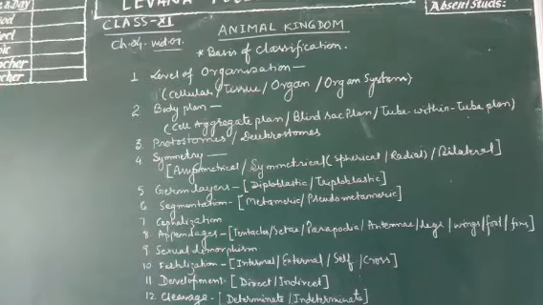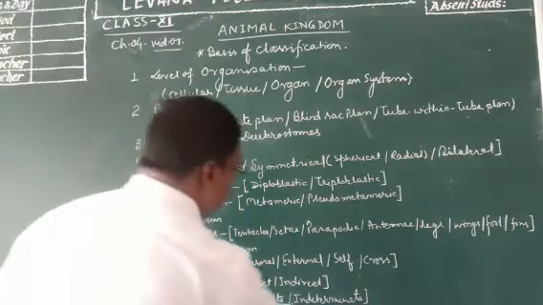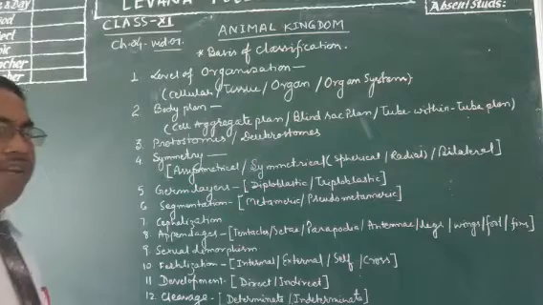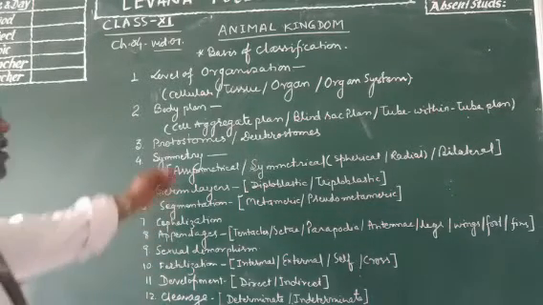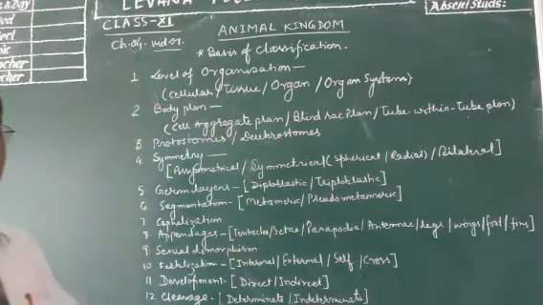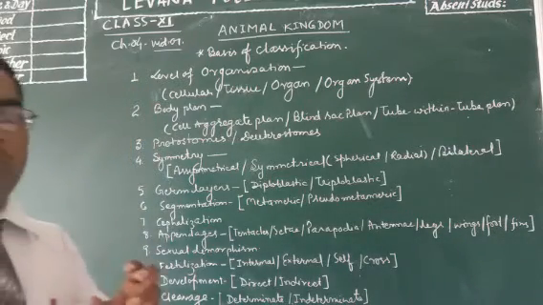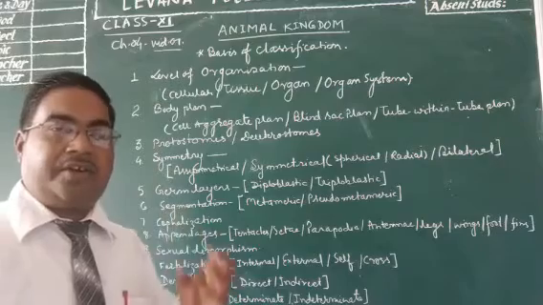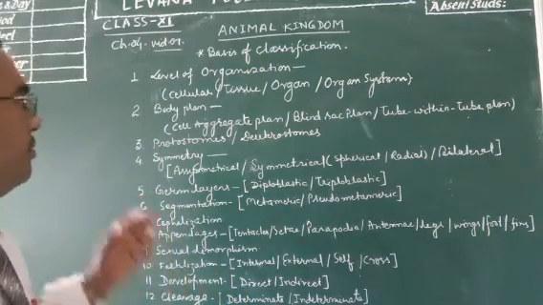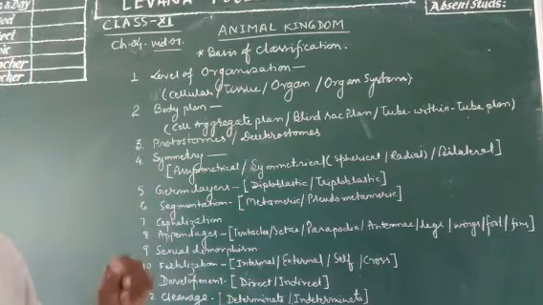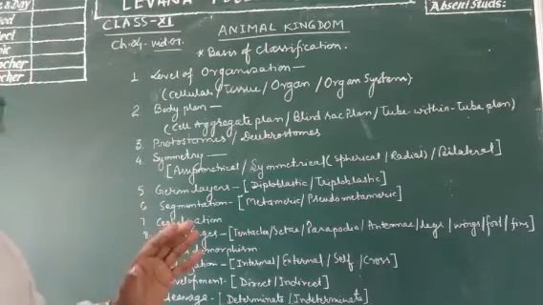What are the different bases of classification of animals? You can see here there are about 20 grounds on which the animals can be classified. The first is level of organization. For better understanding of any group, any phylum, any class, any order, any group of the hierarchy, we must know all these 20 points and their options.